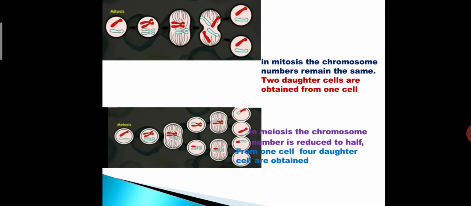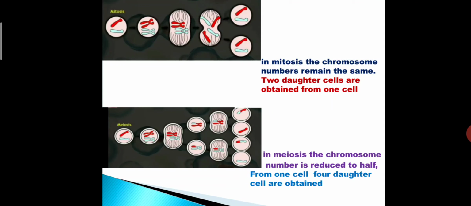And in meiosis what happens? The chromosome number is reduced to half, means from one cell four daughter cells are obtained. Here one cell is there, from one cell four daughter cells are obtained.